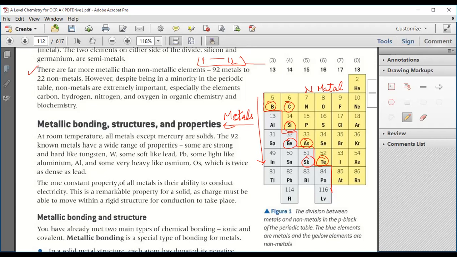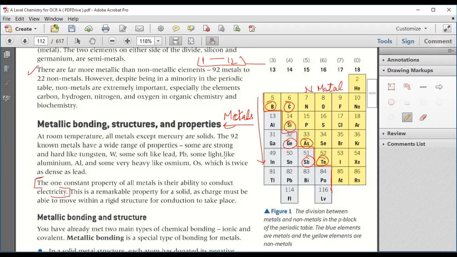The one constant property of all the metals is the ability to conduct electricity. This is a remarkable property for a solid, as charge must be able to move within the rigid structure for conduction to take place. What do we mean by the ability to conduct electricity?